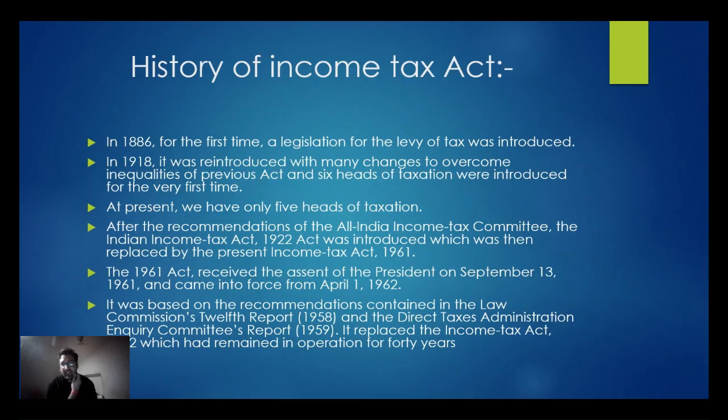In 1918, it was reintroduced with many changes to overcome inequalities of previous acts, and six heads of taxation were introduced for the first time. So during the British India tenure, during the 1918 Act, there were six heads of taxation. But after that, in the present scenario, we have only five heads of taxation, which shall be covered in the ongoing video lectures.